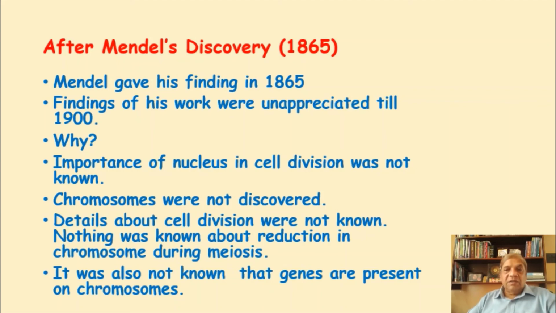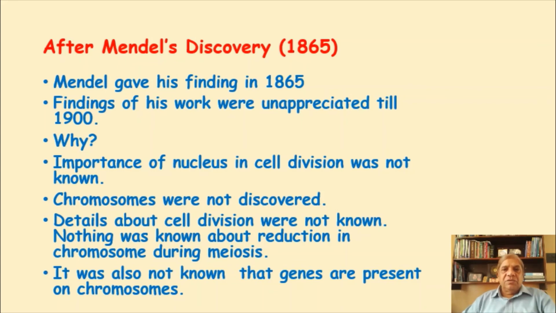It was also not known that genes are present on chromosomes. So just by experiment he deduced and imagined that this must be happening, and that it must be responsible for the result he got from his pea plants.